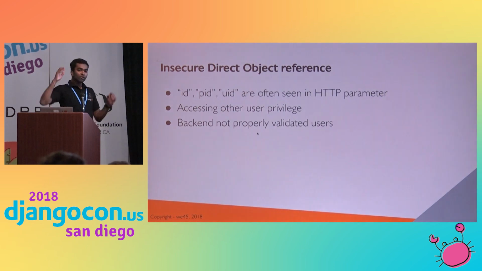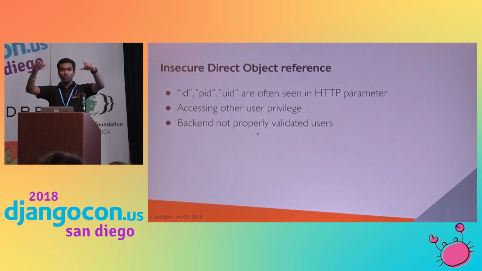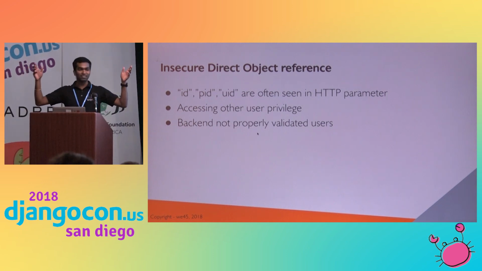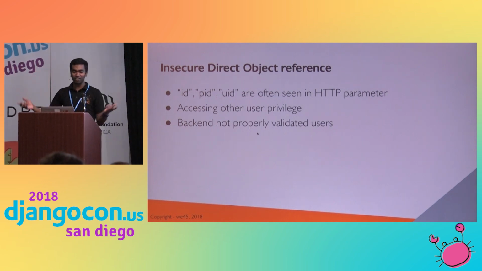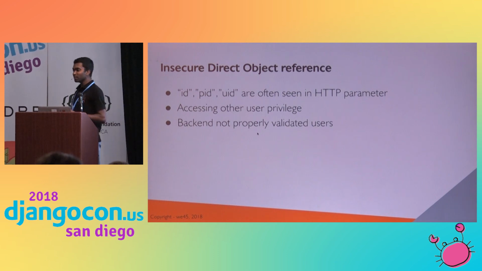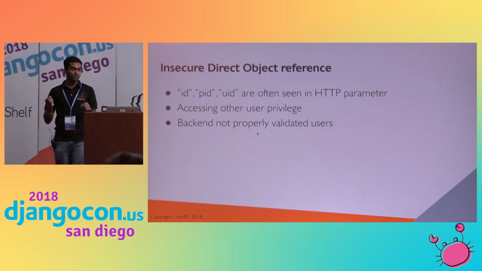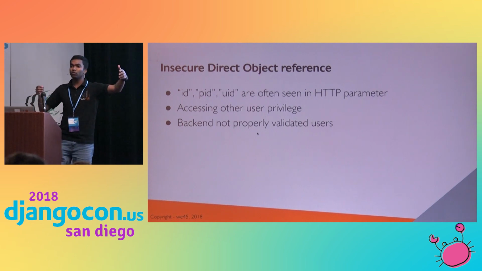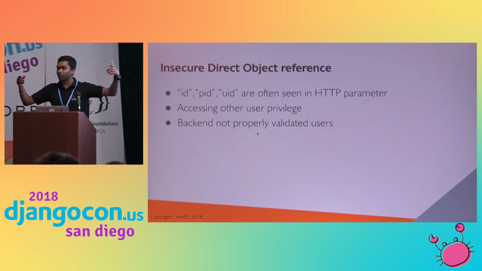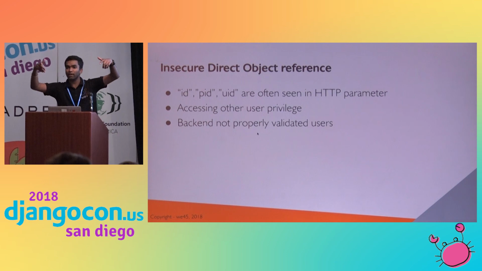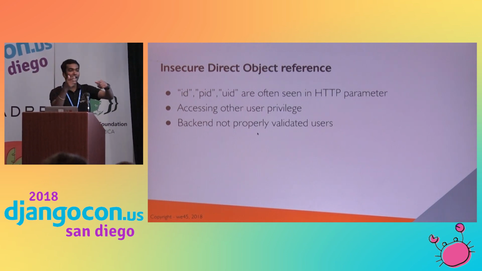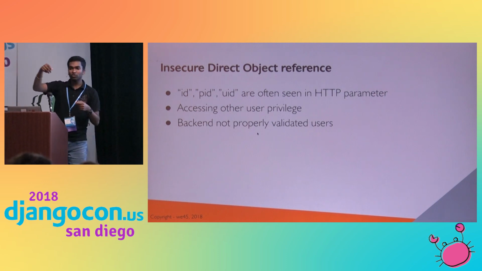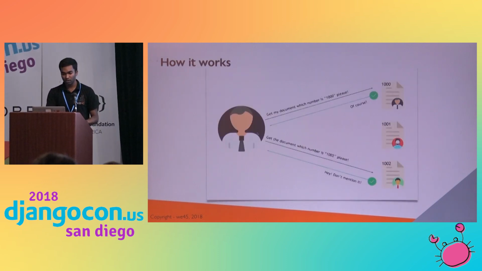So how many of you use PK ID in the URL? As a Django developer, you should know, right? I also use the same PK ID. While using that, you should be careful. For example, a user profile: if we want to access a user profile, we pass the PK in the URL, right? Then we validate the PK in our backend with user.objects.get(id=PK).